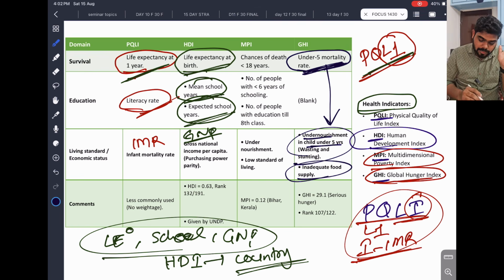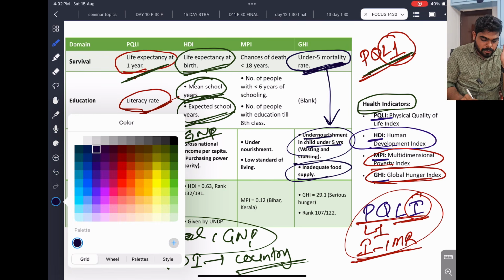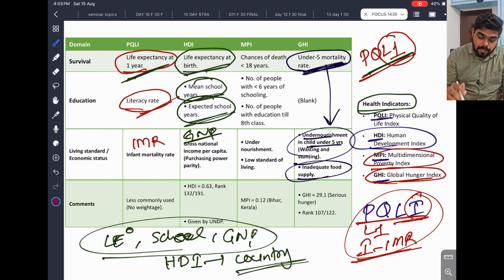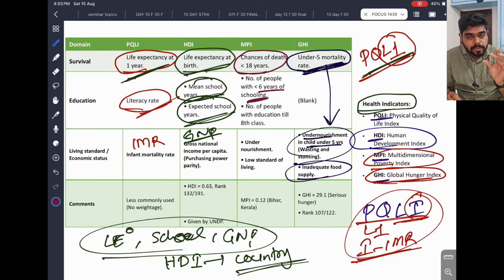Okay, GHI. Clear. So important. Now we'll see the MPI. MPI is nothing but the multi-dimensional poverty index. It's a poverty index. So what is this? Because of the poverty, nutrition deficiency, bad health, high chances of death before 18 years. Number of people with less than 6 years of schooling. So less than 6 years of schooling.